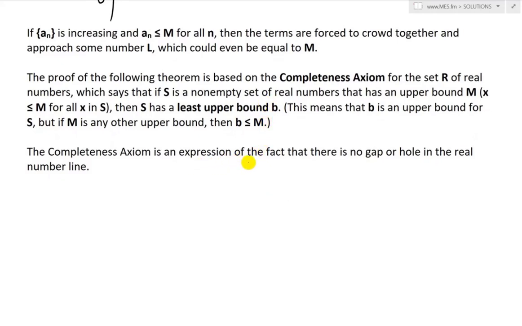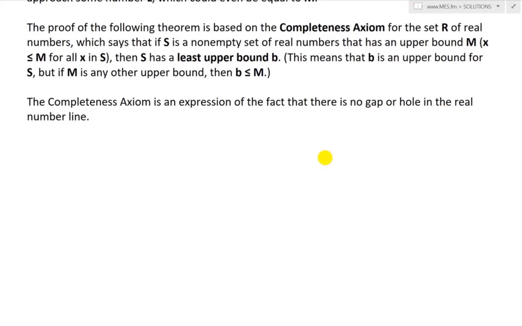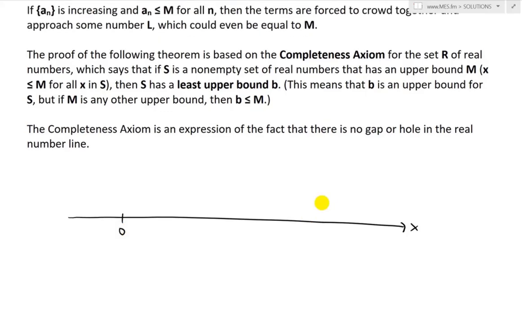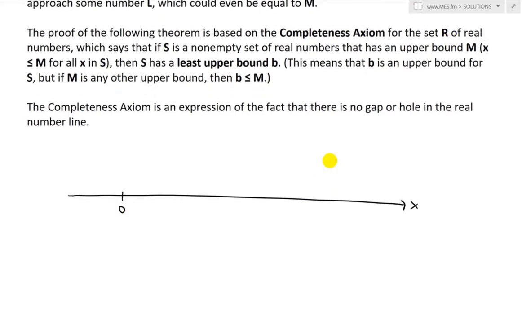So the completeness axiom is an expression of the fact that there is no gap or hole in the real number line. So for example, let's say we have a number line like this. There's x, there's 0, and then let's say we have a set R of all real numbers. It goes on and on. R is everything, a set of all real numbers, going everywhere.